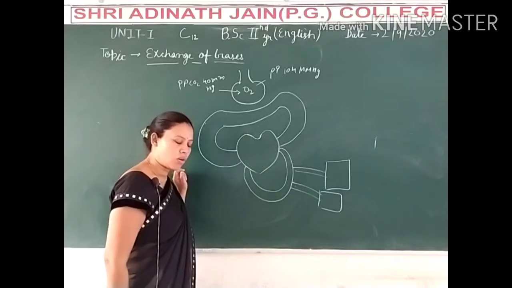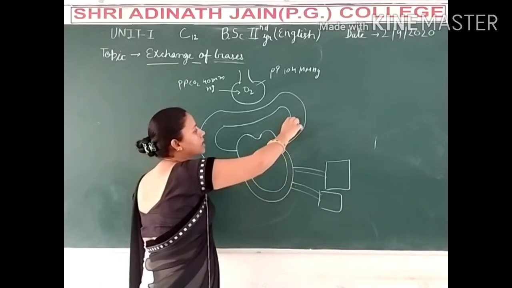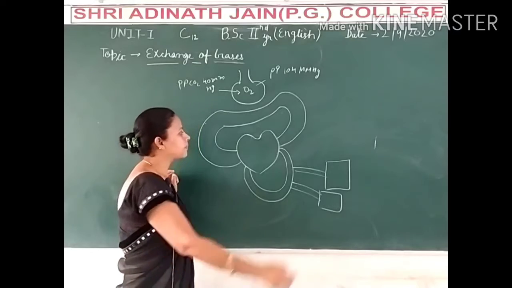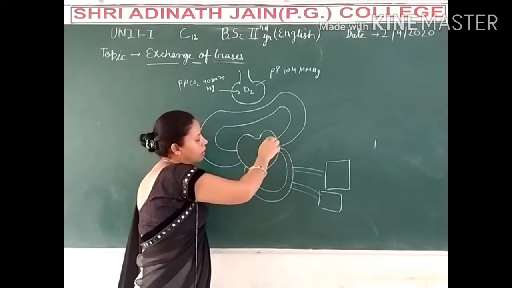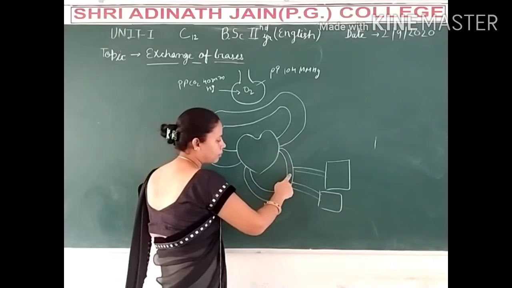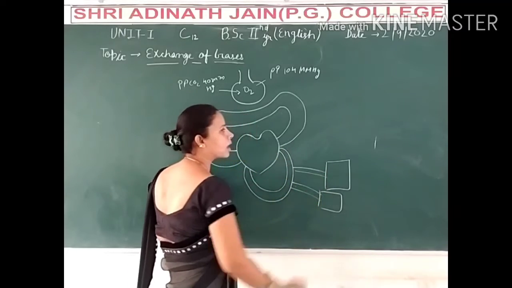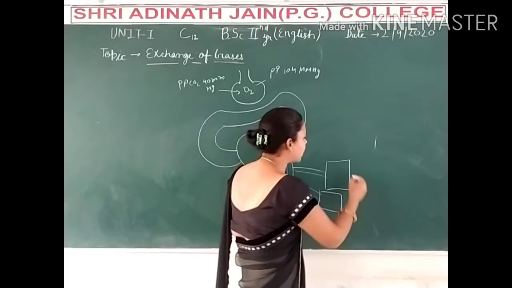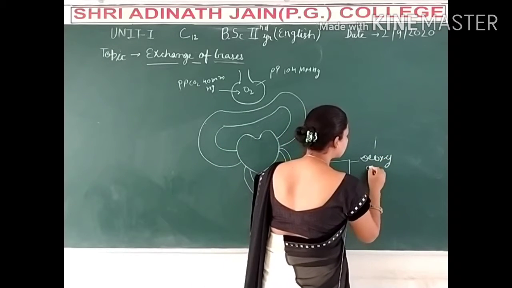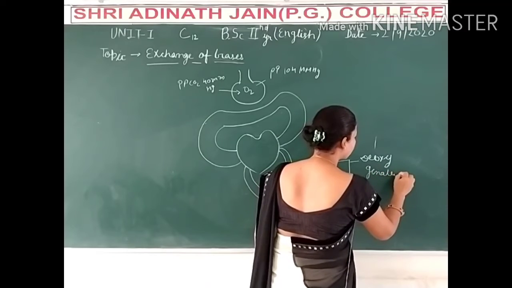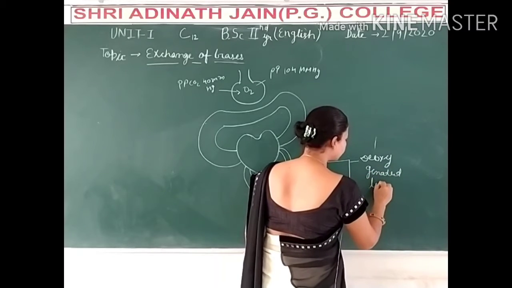There is oxygen, it means it is an oxygenated area. Oxygenated blood firstly comes into the heart. From the heart this blood will be transported to the tissue. So we can say it is a deoxygenated tissue.